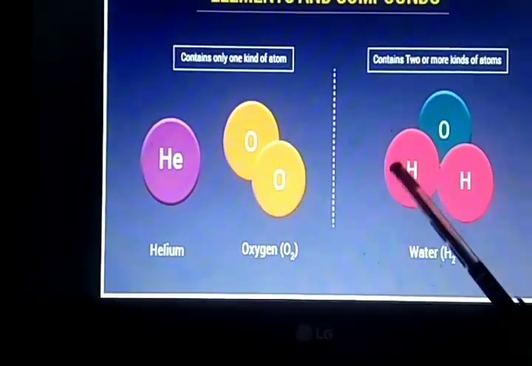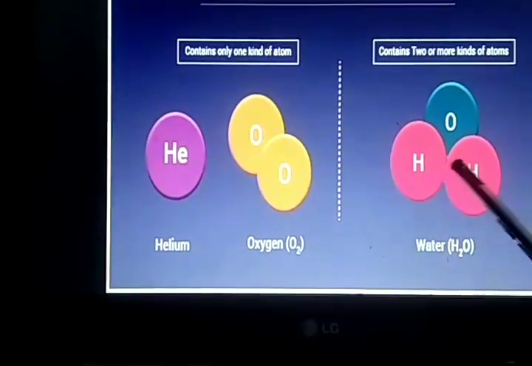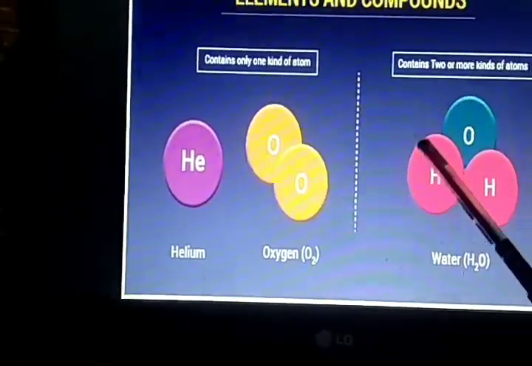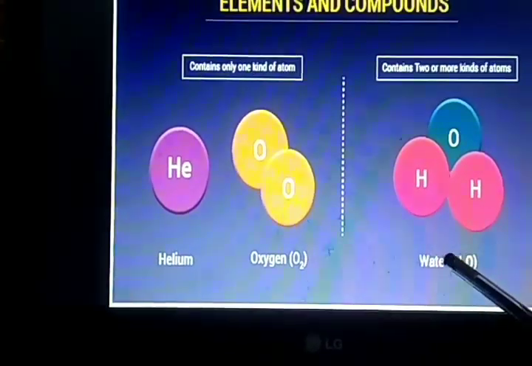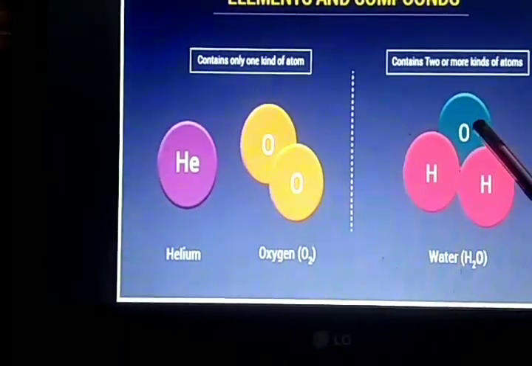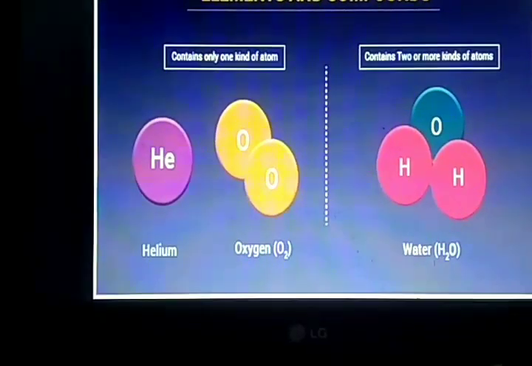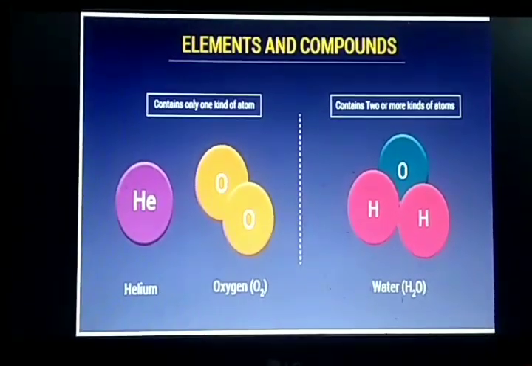Whereas in the case of a compound, you can see that there are two hydrogen atoms combined with one oxygen atom. Thus this whole substance is known as a molecule of a compound, and this compound is nothing but water, H2O. Two hydrogen and one oxygen, hence it is known as H2O in chemical form. So this is the difference between element and compound.